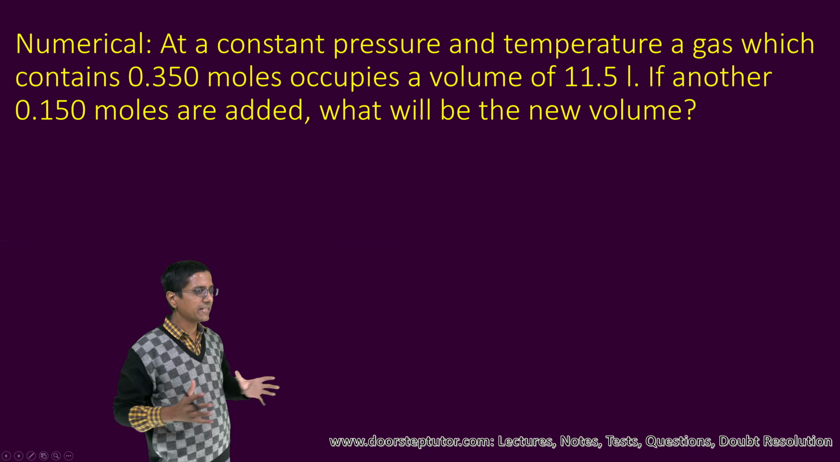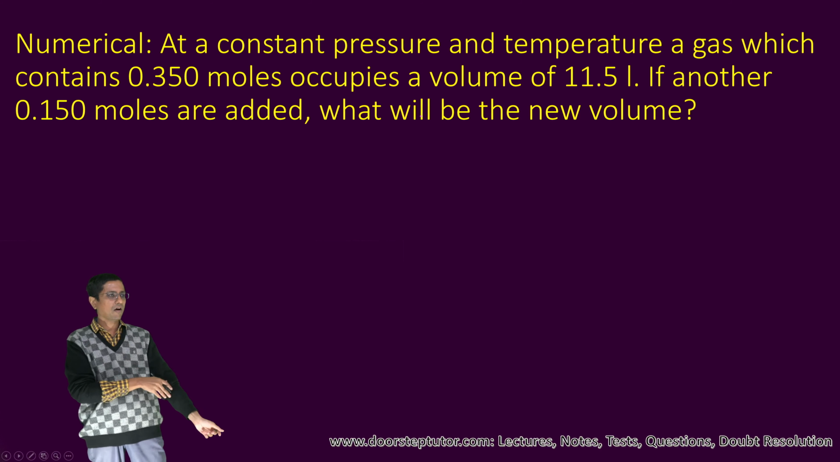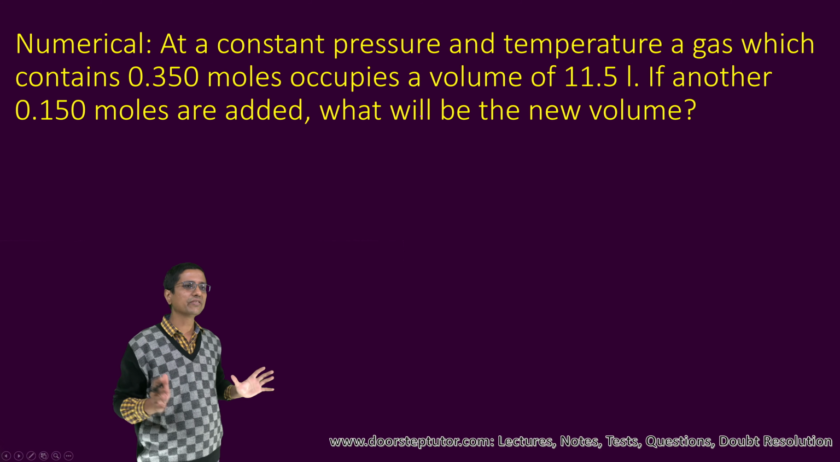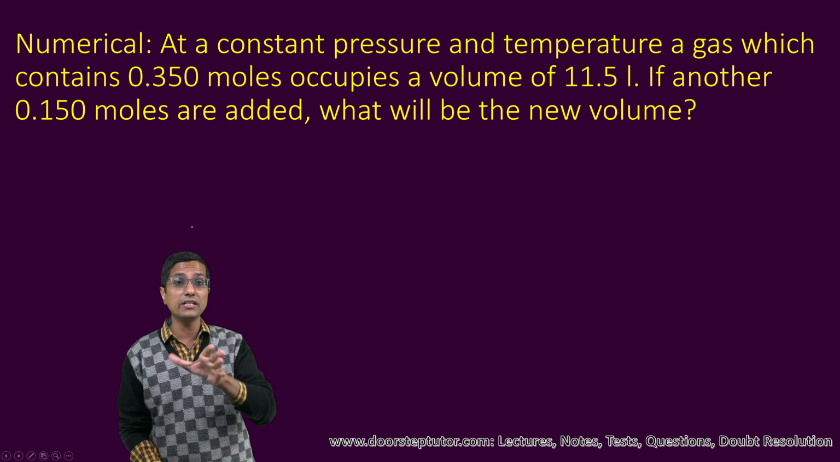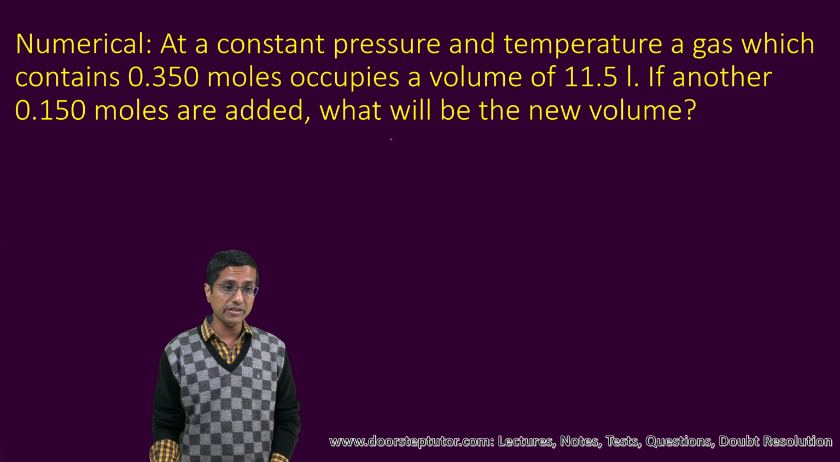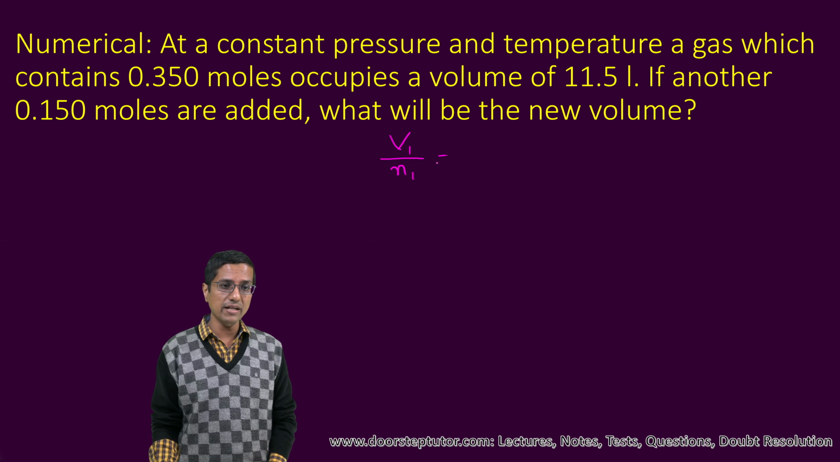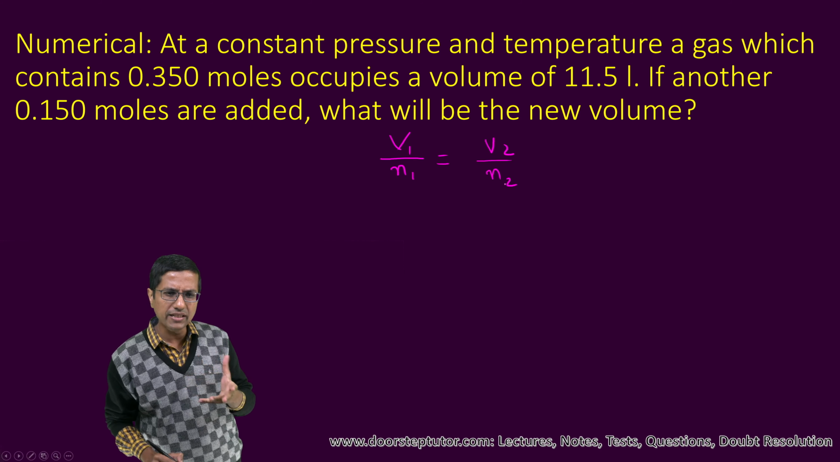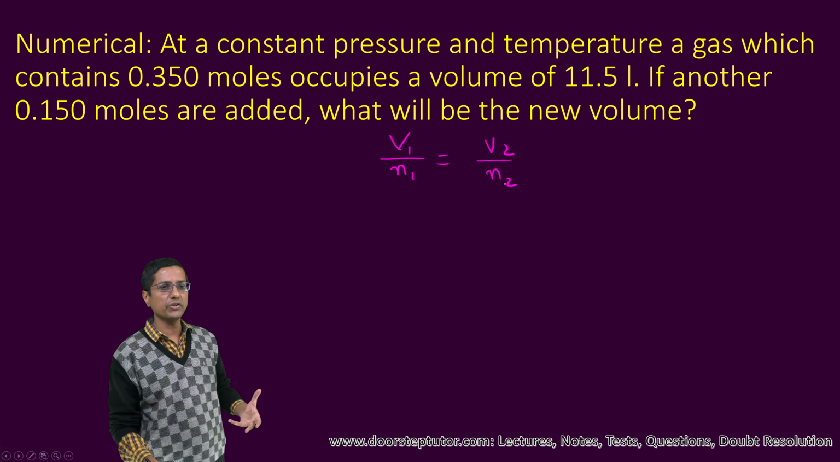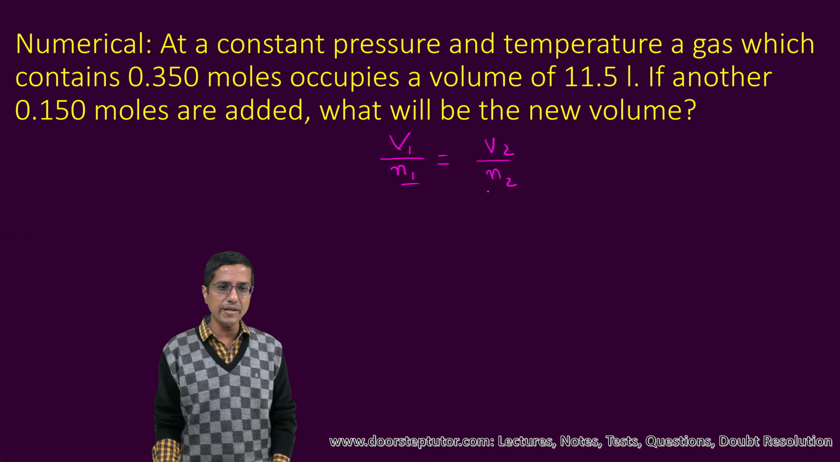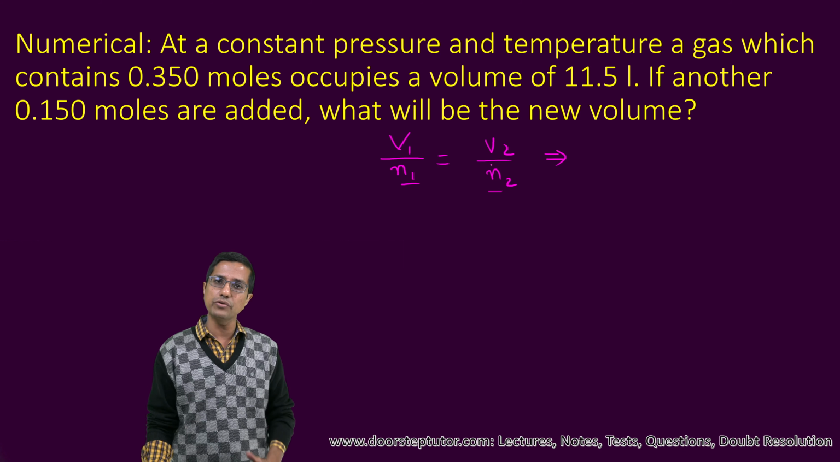With that basic understanding, we'll do a very simple numerical on Avogadro's law. You should always understand that numericals will be asked on these laws, so it is very, very important that you understand this. The law is very simple: V1 by N1, the initial conditions, equals V2 by N2, the final conditions. N1 and N2 are the numbers of molecules, some measure of the mass of the gas. What we are saying is that these two ratios are the same.